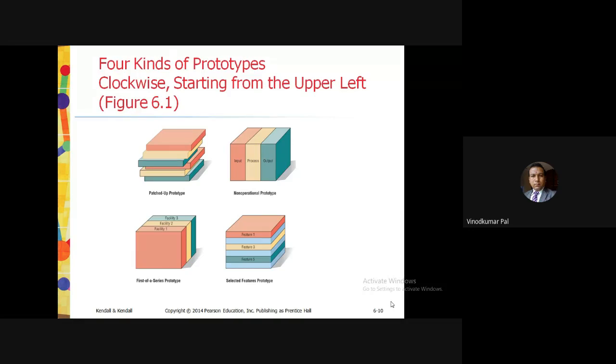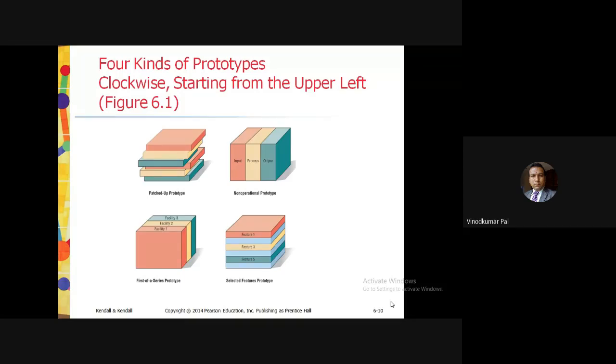The second one is called the non-operational prototype. You can see in this diagram on your screen we have three things: input, process, and output. The non-operational prototype is the second conception of a prototype, which is the non-working scale model.